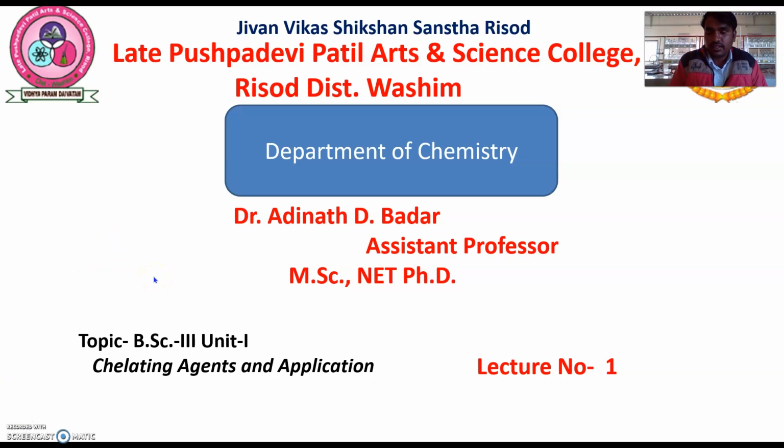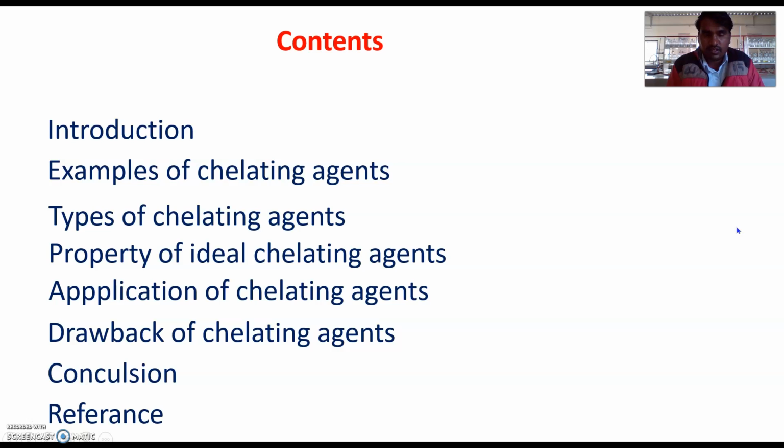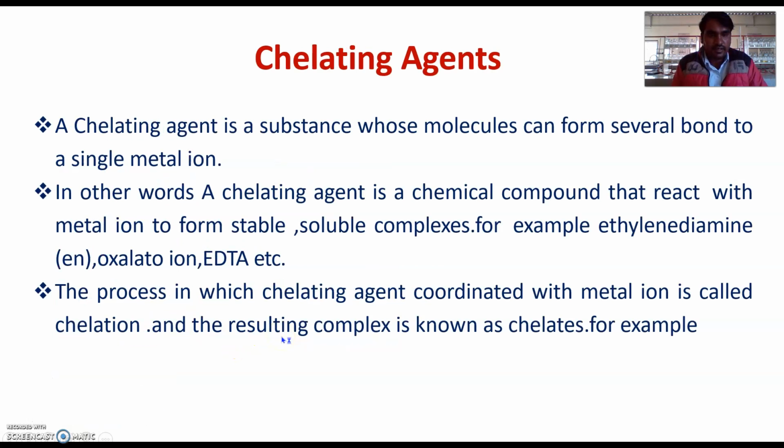Today we deliver a lecture for BSc 3rd, Unit 1st, that is chelating agent and its application, lecture number 1st. So, firstly, we see the contents of this lecture, that is introduction, example of chelating agent, types of chelating agent, property of ideal chelating agent, application of chelating agent, drawback of chelating agent, conclusion and reference.